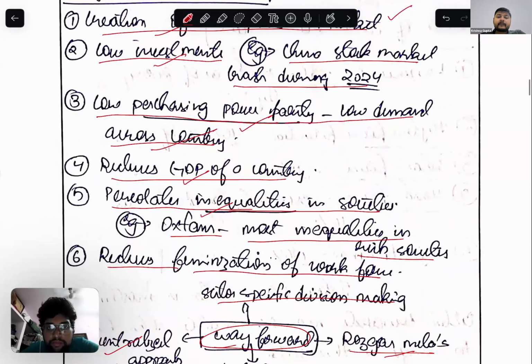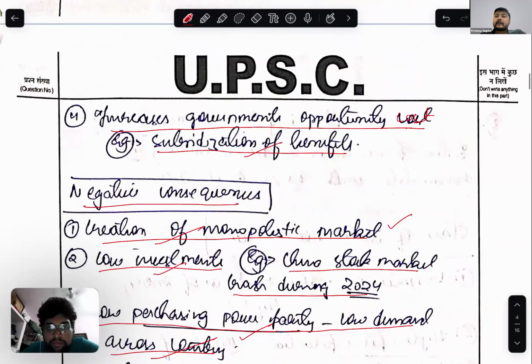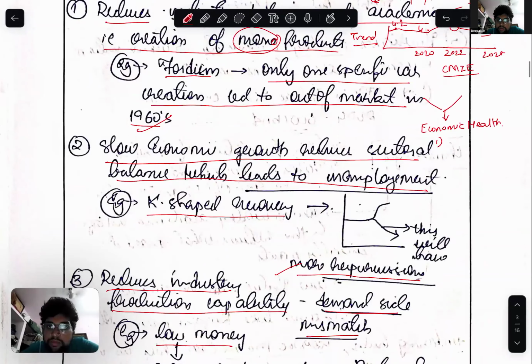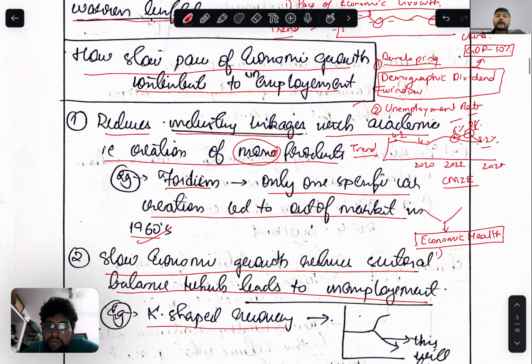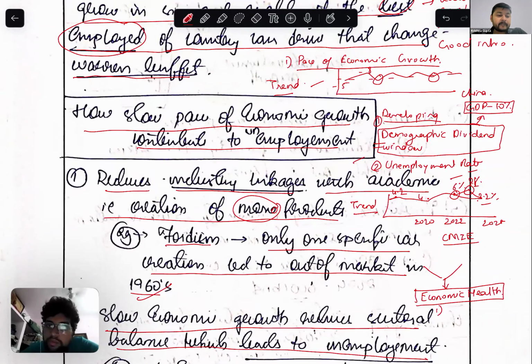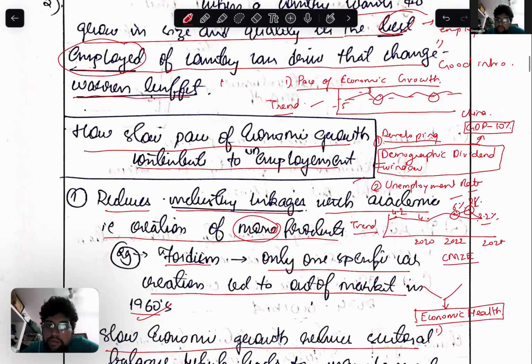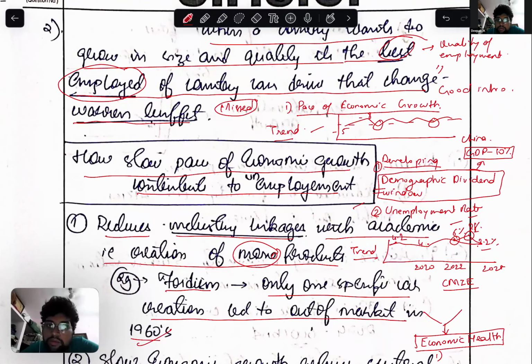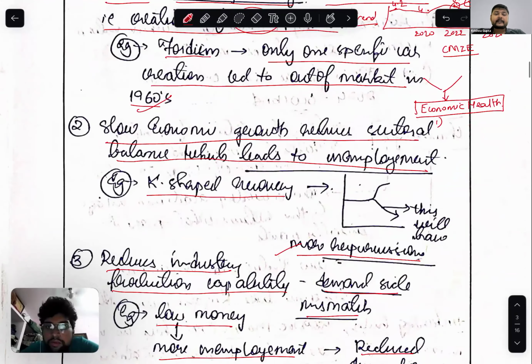So we can see that you have covered this part very well, how it is affecting the economic health. But these two parts are missed. This becomes the foundation for the argument, so we have to provide it here. If this is done, then the answer is perfect.